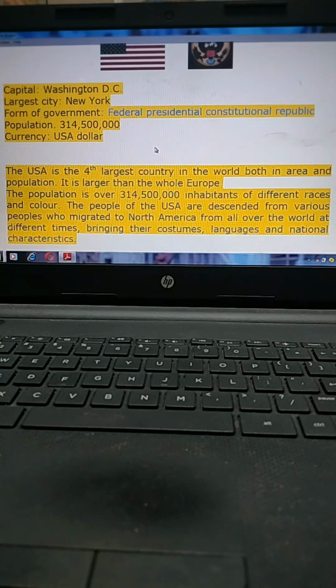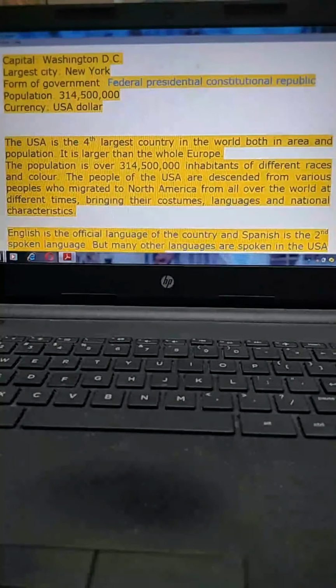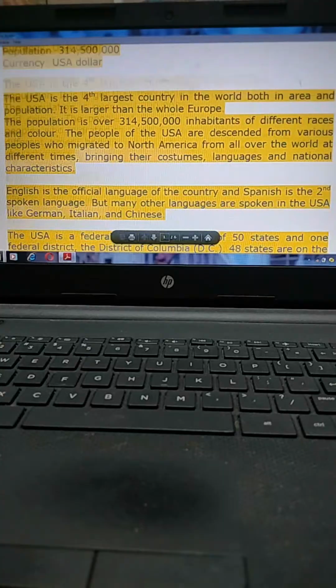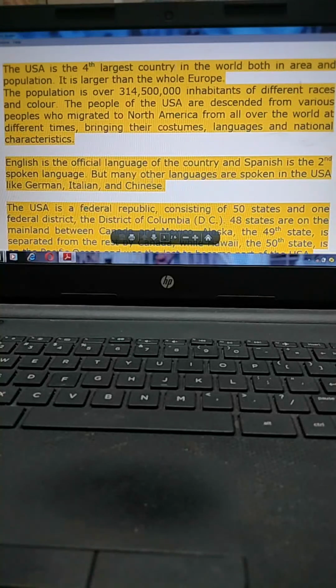The people of USA are descended from various people who migrated to North America from all over the world at different times, bringing their costumes, language, and national characteristics. English is the official language of the country, and Spanish is the second spoken language. But many other languages are spoken in the USA, like German, Italian, and Chinese.